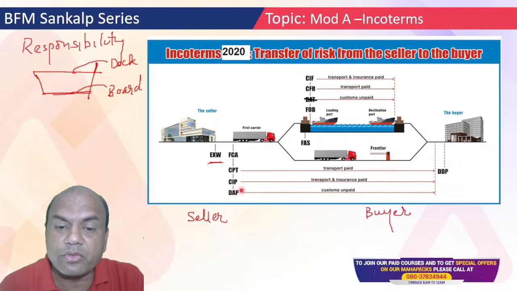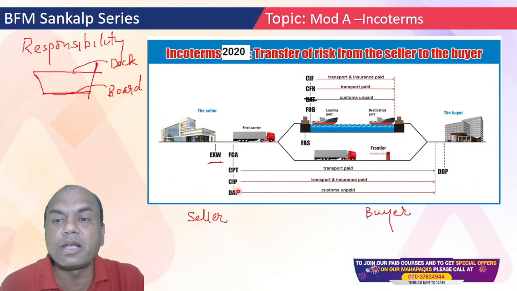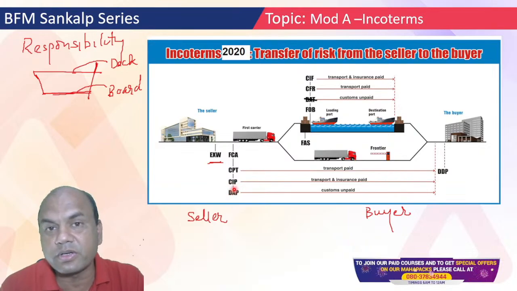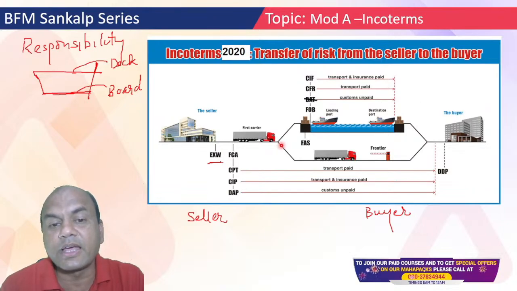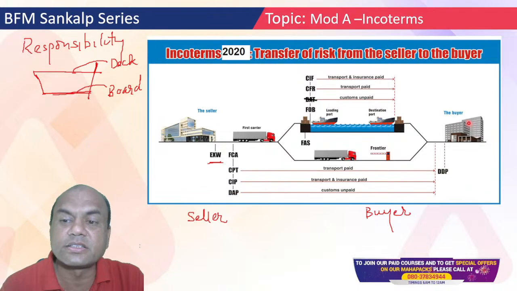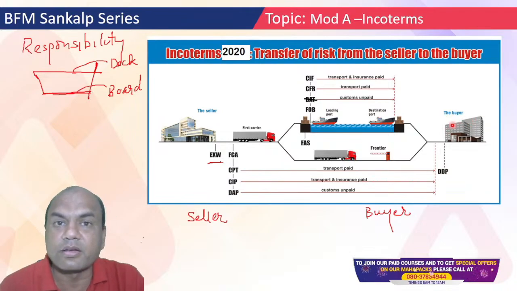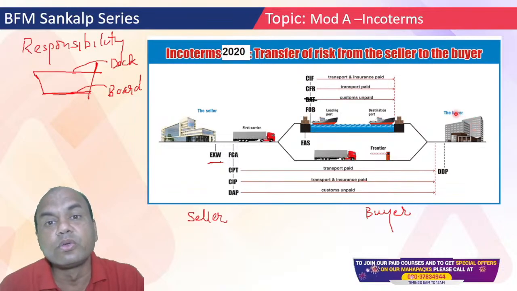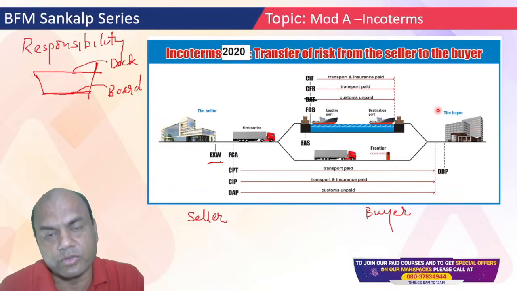In DAP, what do you mean by this Incoterm DAP? DAP means delivery at place. Delivery at place means what? Wherever this buyer will say, there the seller will have to send the goods. If buyer says, I have a godown there in Chennai, my office is in Mumbai, you send the goods to Chennai godown.